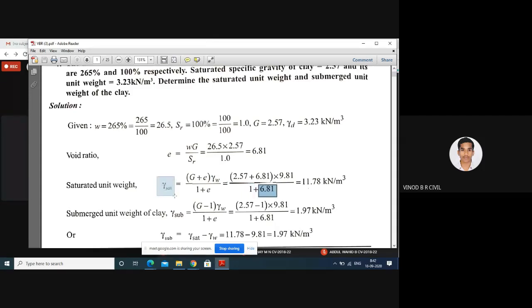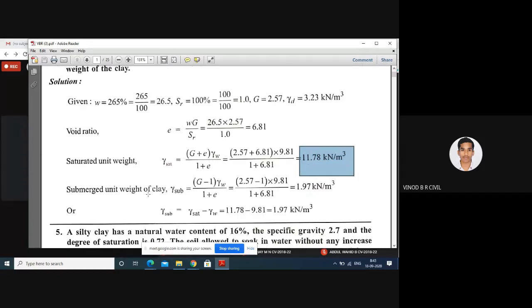Therefore, gamma saturation is equal to 11.78 kilonewton per meter cube. Next, gamma submerged unit weight.